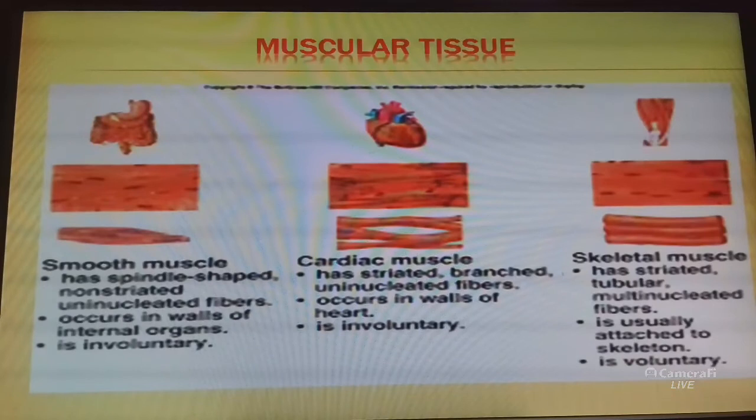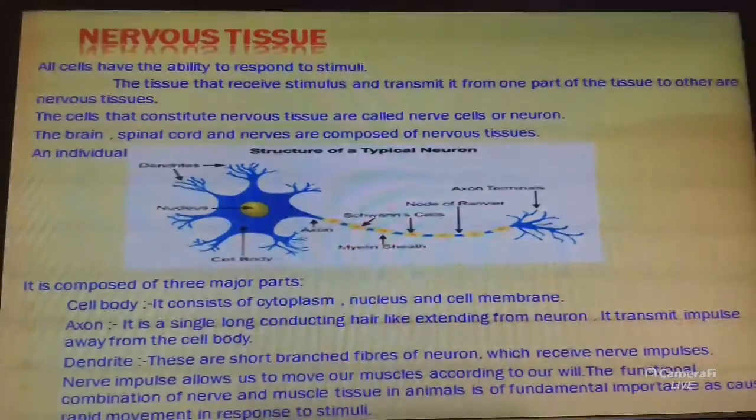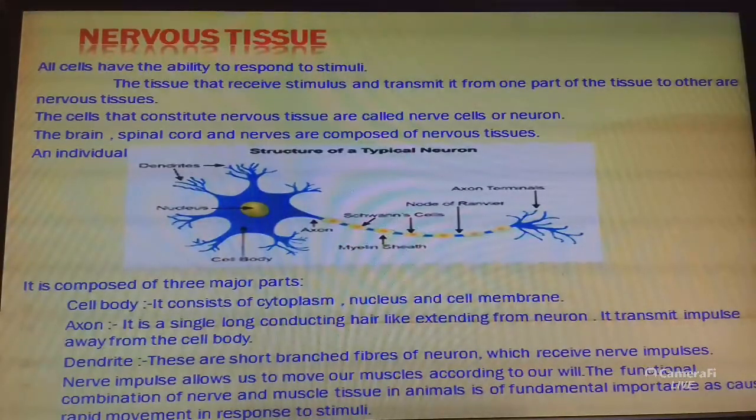Now come to the next point, nervous tissue. Animal tissues are mainly classified into four types: epithelial tissue, muscular tissue, connective tissue and nervous tissue.